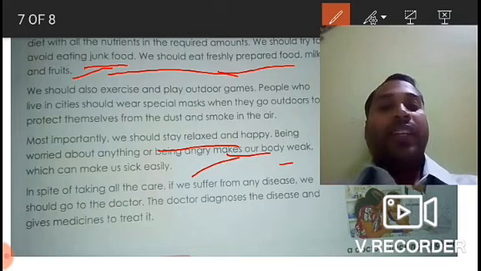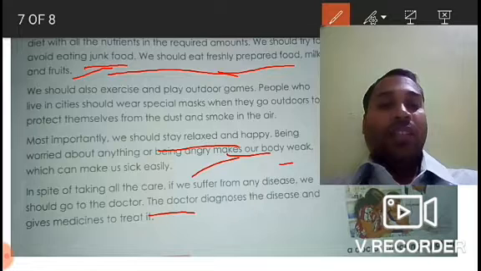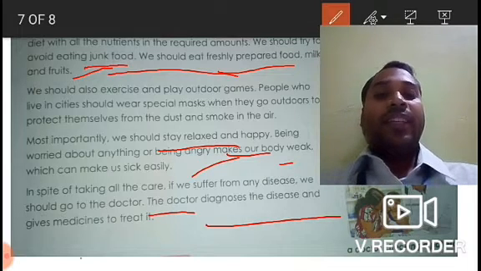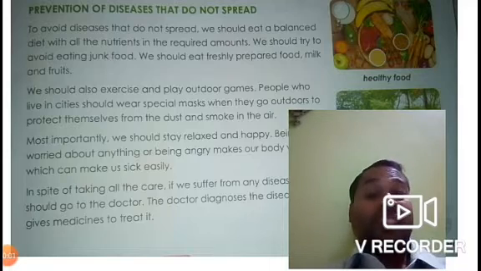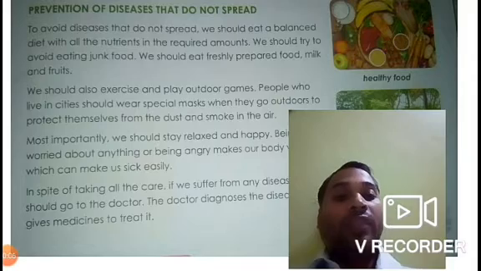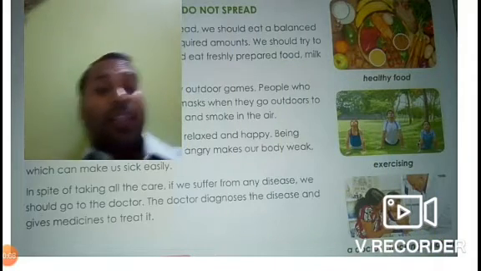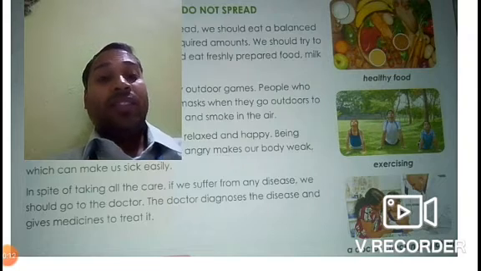Then in spite of taking all the care, if we suffer from any disease, we should go to a doctor. The doctor diagnoses the disease and gives medicines to treat it. We should visit a doctor when we fall sick, because the doctor will do the diagnosis, and will be able to know the cause of the disease, and accordingly give medicine.